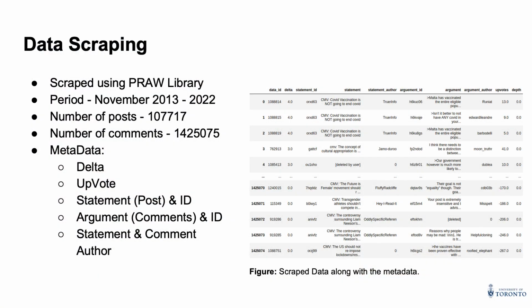Now talking about the data scraping part, we used the PRAW library to scrape 9 years of data. We were able to scrape almost 110,000 posts and close to 1.4 million comments, which are basically arguments, and we also scraped the metadata for all the posts and comments.